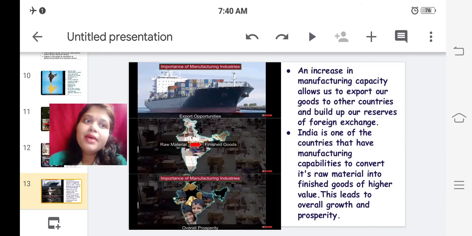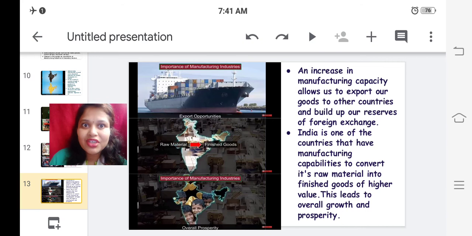An increase in manufacturing capacity allows us to export our goods to other countries and build up our reserves of foreign exchange. With a greater number of manufacturing industries and more production, it is better for us to deal with other countries and export our goods. So worldwide we get recognition and ample reserves of foreign exchange.